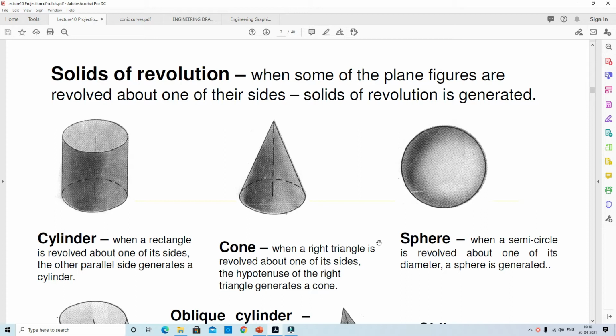Solids have a first classification, polyhedra, which is further subdivided into three types: regular polyhedra, prisms, and pyramids. Now the second classification is solids of revolution.